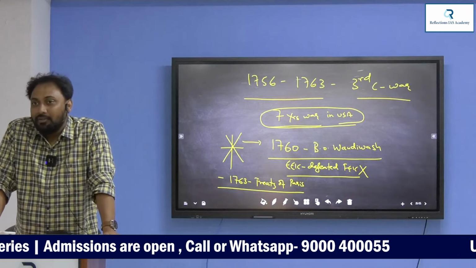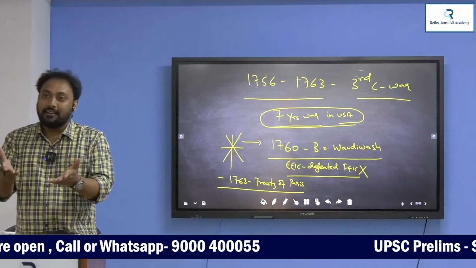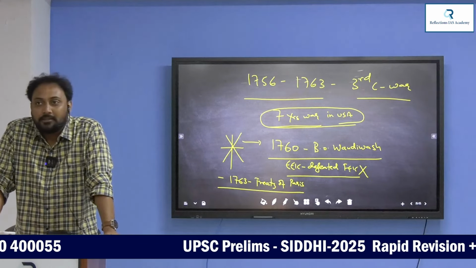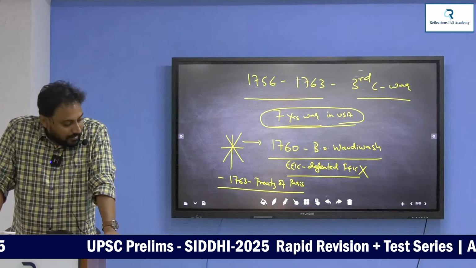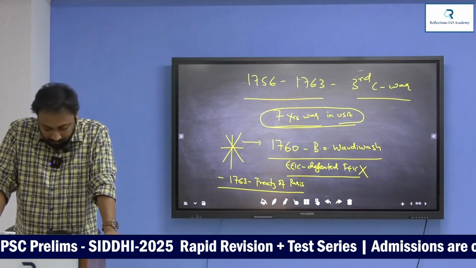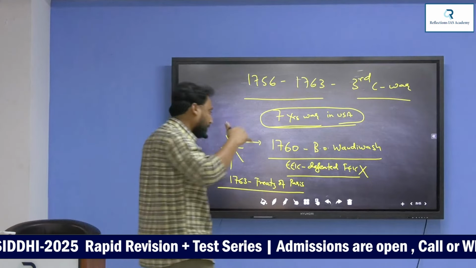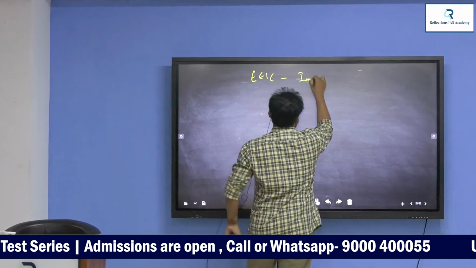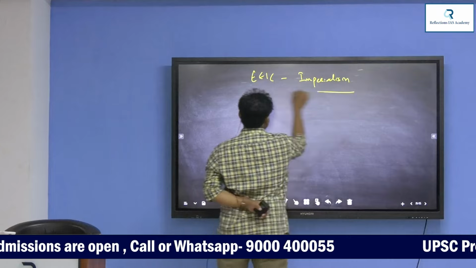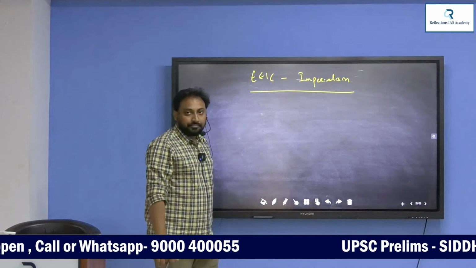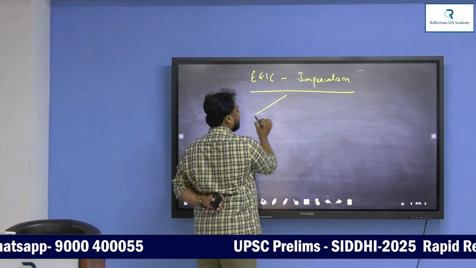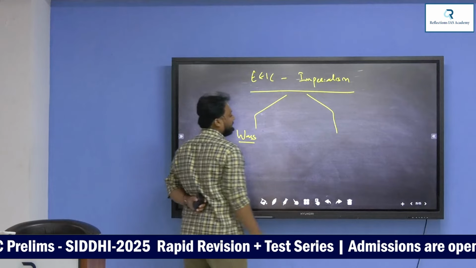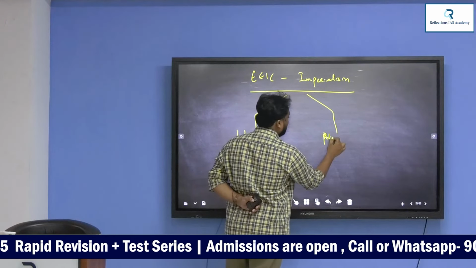Now, with this battle, you can say who is the monopoly, the superpower in India? The English. That's all. Here starts English imperialism, the English East India Company's imperialism. English imperialism will be in two ways. One way, wars. The other way, policies.